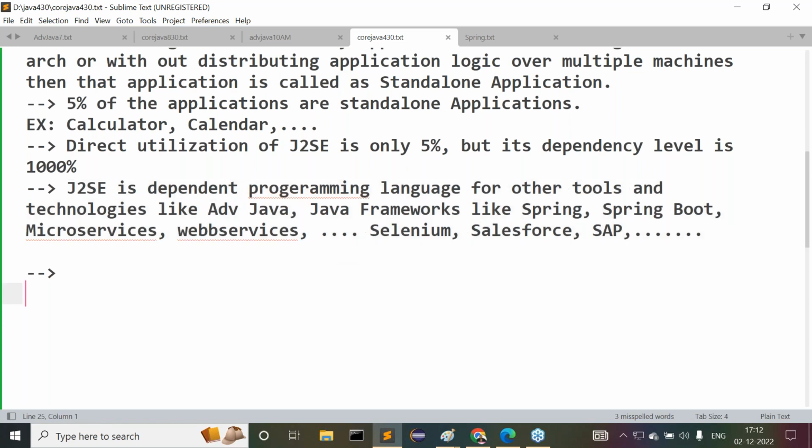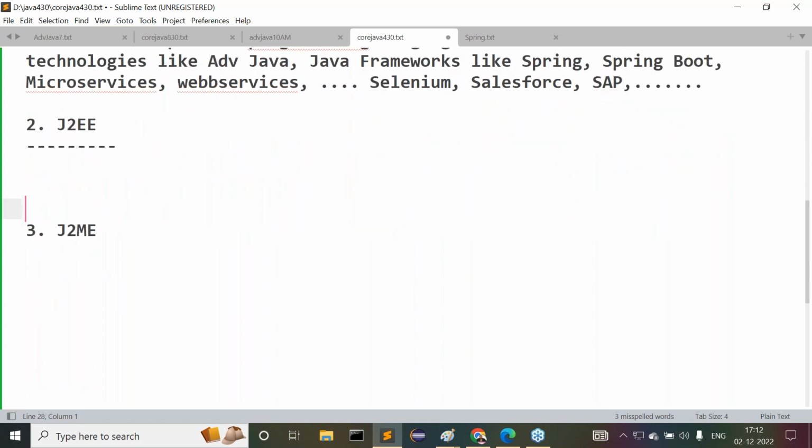Nice. Next, after completion of this, what is the second part in Java? J2EE. What is available inside J2SE? I will give a separate list. What is covered inside J2SE, I'll give a separate list that we are going to understand anyway. Guys, observe carefully now. What exactly is the meaning of J2EE? Tell me, guys, what is the abbreviation for J2EE? Please all of you respond.